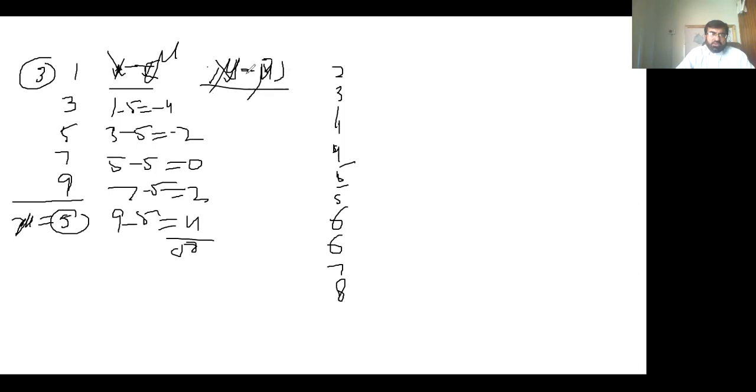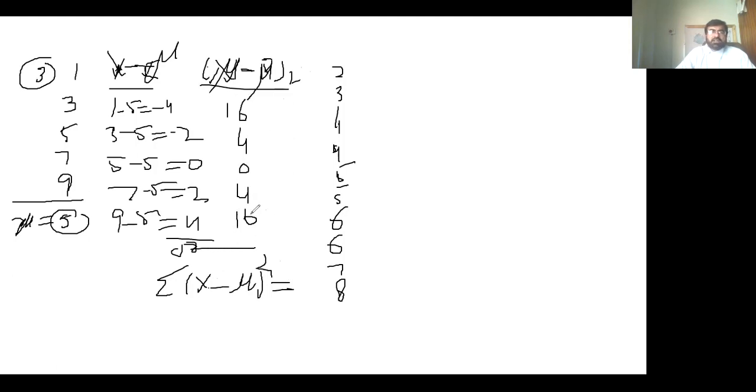And if we take the square of these, that will become 16, 4, 0, 4, 16. And if we add up, sigma (x minus mu) whole square is equal to 16, 20, 20, 36, 40.